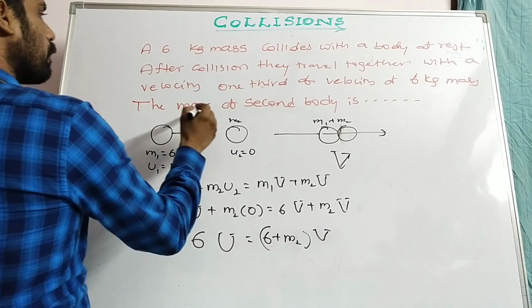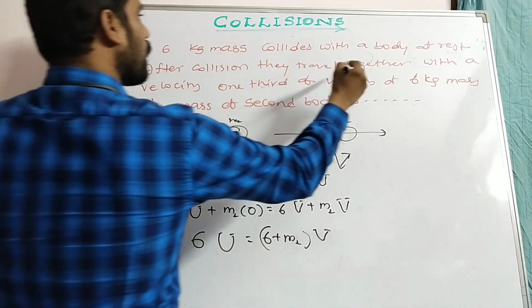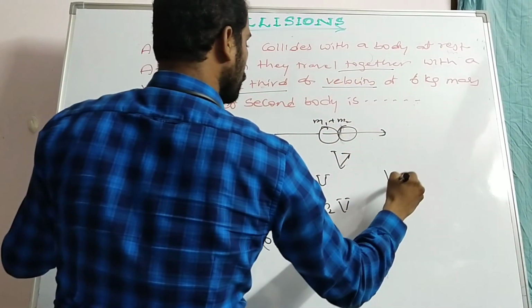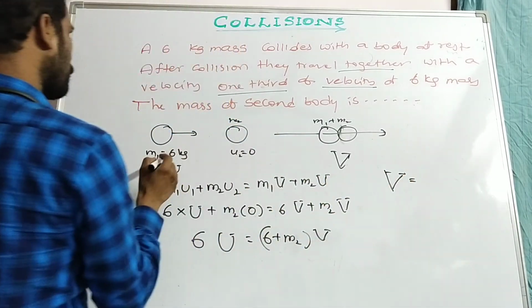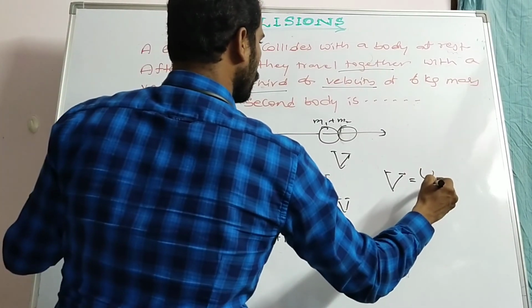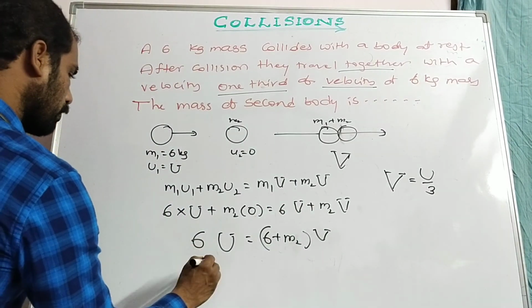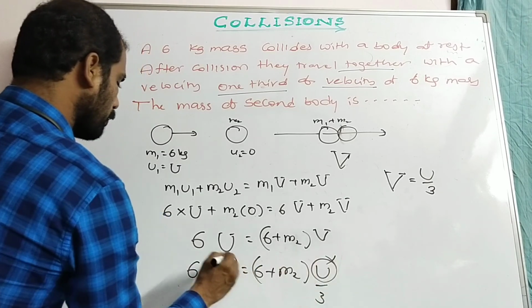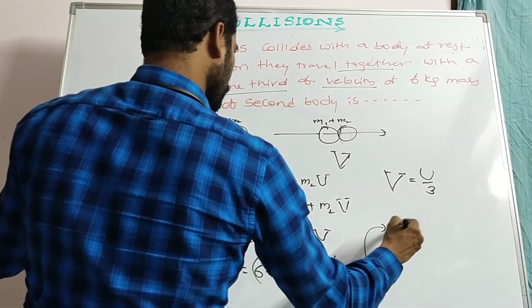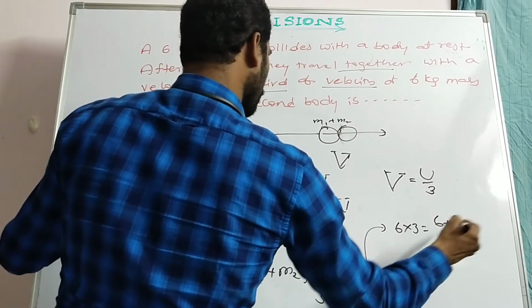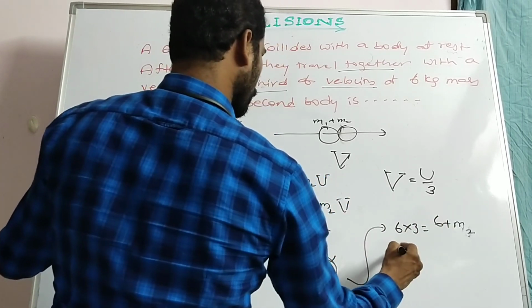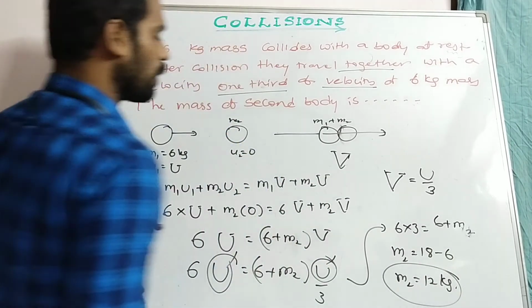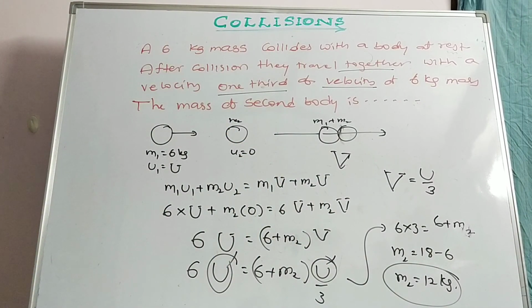But now they travel together with a velocity 1/3 of the velocity of the 6 kg mass. See here, the 6 kg mass velocity is taken as u only. So 1/3 of that is u by 3. So 6u is equal to (6 plus m2) into u by 3. U gets cancelled. So 6 into 3 is equal to 6 plus m2. m2 is equal to 18 minus 6, m2 is equal to 12 kg. So the mass of the second body is 12 kg.